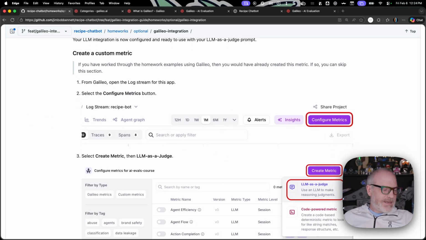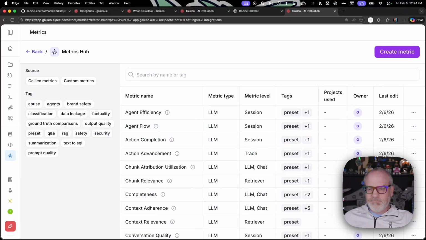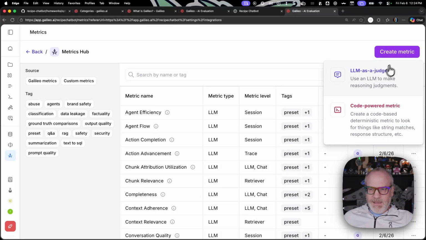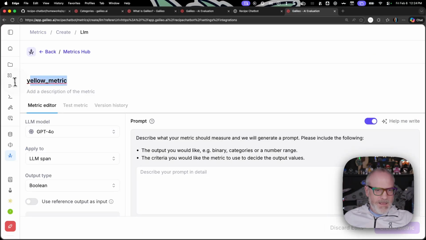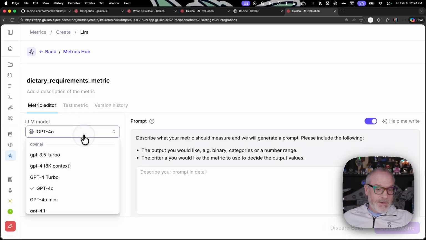The next thing I can do is use a custom metric, and I can test this in our application. Go into Galileo, go to Metrics Hub, create metric, LLM-as-a-judge. This is a dietary requirements metric. I can choose which model I'm going to run this against.